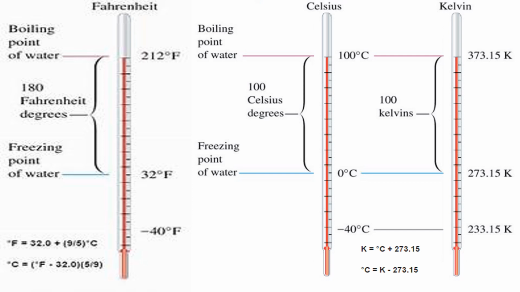What is the boiling point of water in Kelvin scale? 373.15 Kelvin. Can you all understand? In Celsius scale 100 equal parts, in Fahrenheit scale 180 equal parts, and in Kelvin scale 100 equal parts.